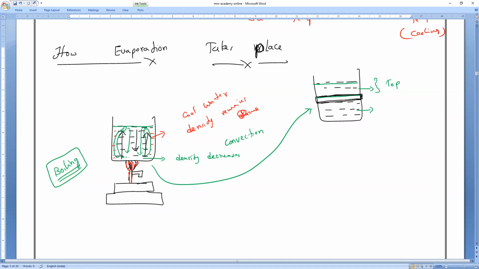Sir, bottom, because top water may evaporate. No, no. Which water is hot, top or bottom? You people never experience it in our life. Remember, which water will heat first? Everybody, which water will heat first? Bottom water. Yes or no?